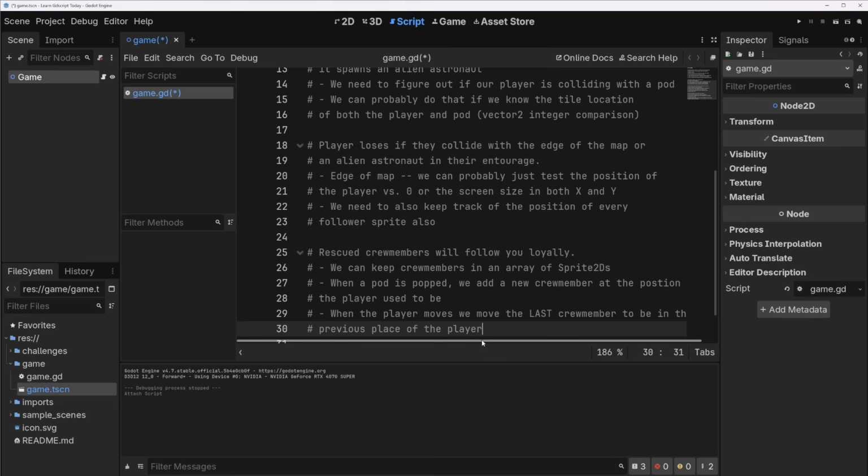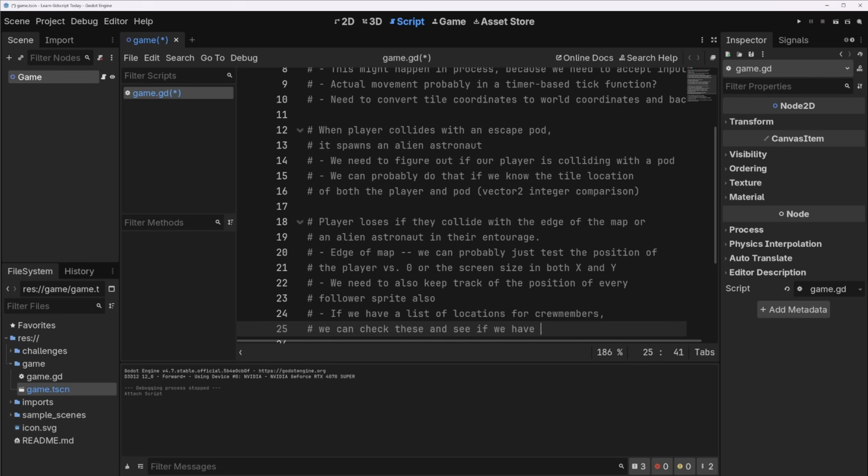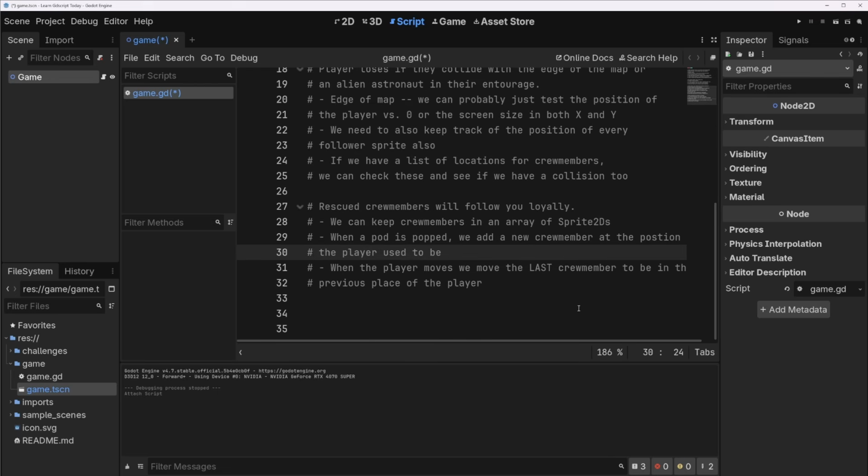It's kind of a clever way to do it, and we can mess around with that array popping and appending logic. Okay, and then here we'll say, if we have a list of locations for crew members, we can check these and see if we have a collision. Okay, cool. There's another couple things that I want to add here that weren't really in the spec, and that's that we want to display a background that shows the legal playing area, because it will be really hard if you just have to guess if you're going to run out or not.